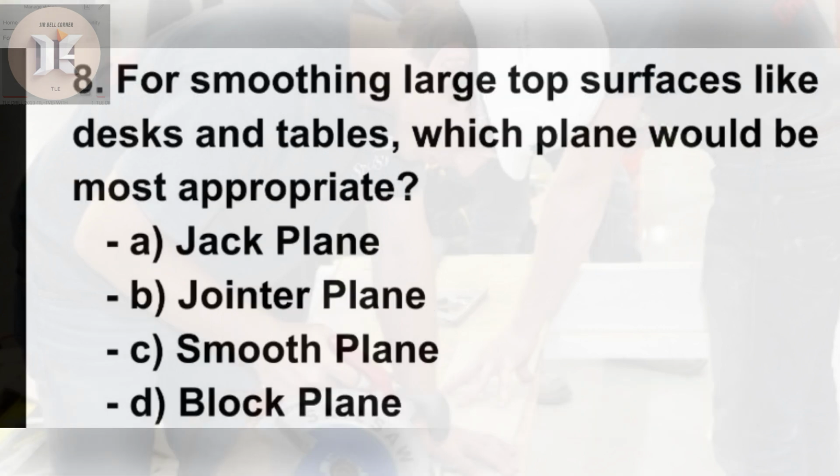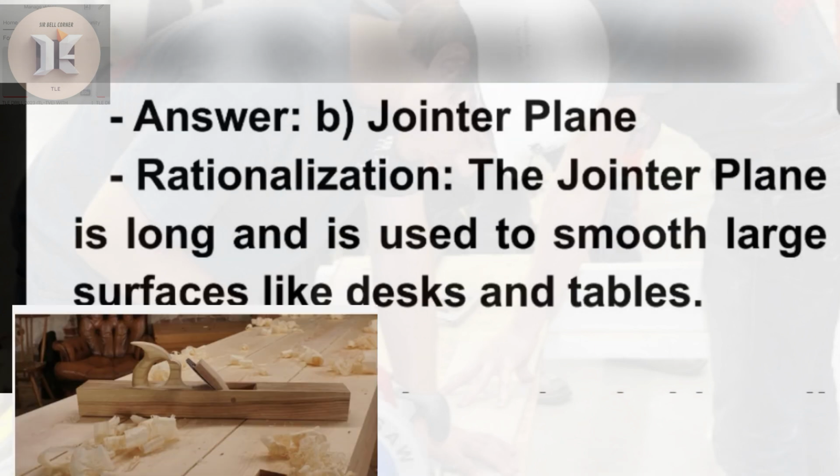8. For smoothing large top surfaces like desks and tables, which plane would be most appropriate? A. Jack plane. B. Jointer plane. C. Smooth plane. D. Block plane. 5, 4, 3, 2, 1. Answer. B. Jointer plane. Rationalization. The jointer plane is long and is used to smooth large surfaces like desks and tables.